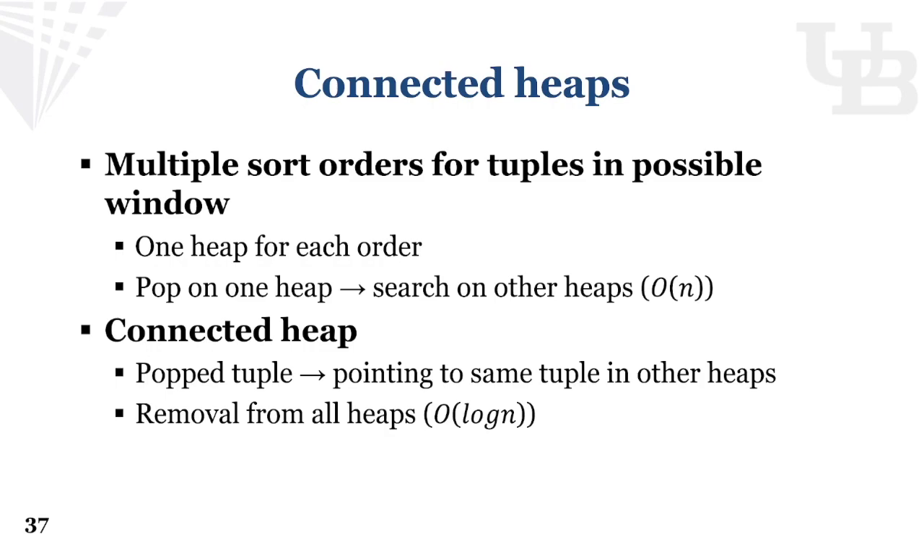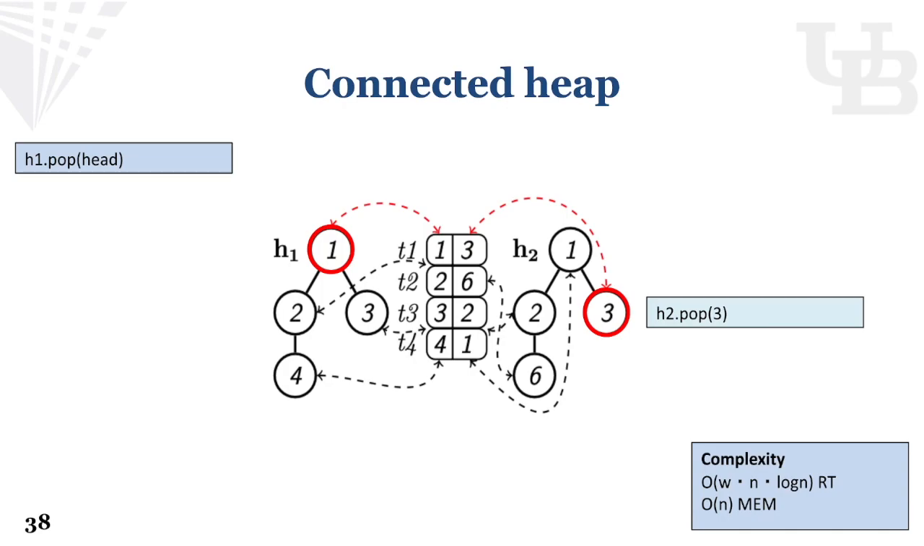We can use one heap for each order, but when we pop the root on one heap, we need to search that tuple in other heap, which costs linear time, which is slow. So instead, we use a connected heap where we make each tuple point to positions of all heaps they are in. So when we pop in one heap, we can pop all the tuple from all heaps in log n time. More details about the window aggregation algorithm are described in the paper. The window aggregation algorithm has runtime complexity of big O Wn log n, where W stands for the window size, and worst case of keeping all tuples in memory.